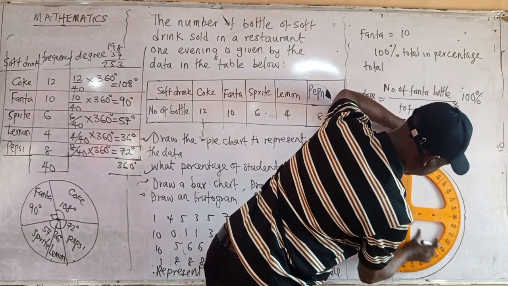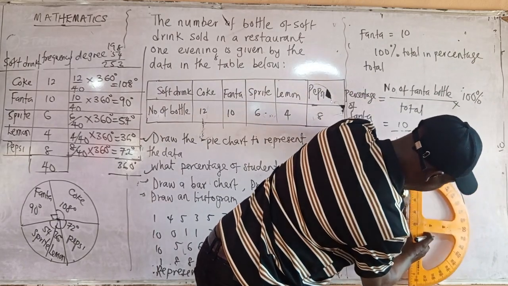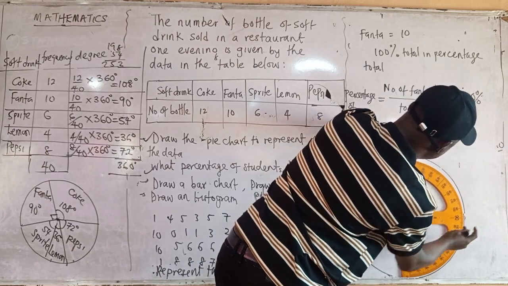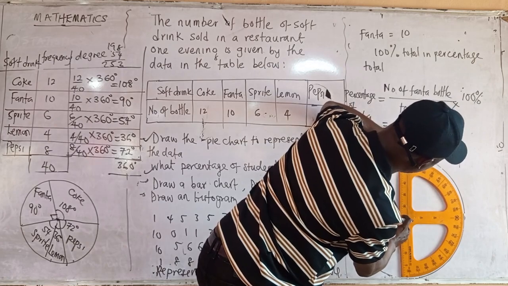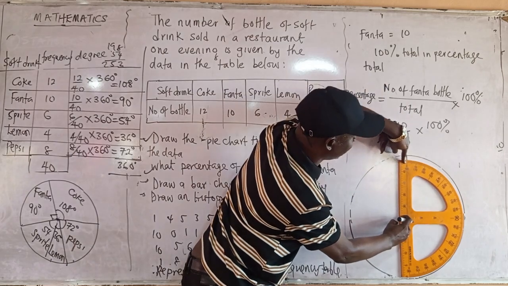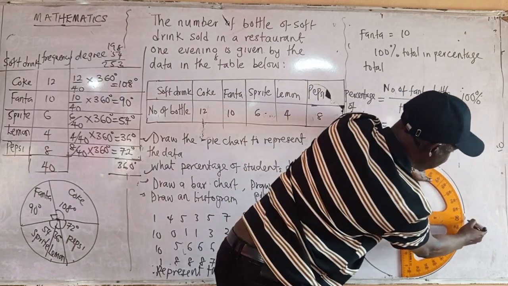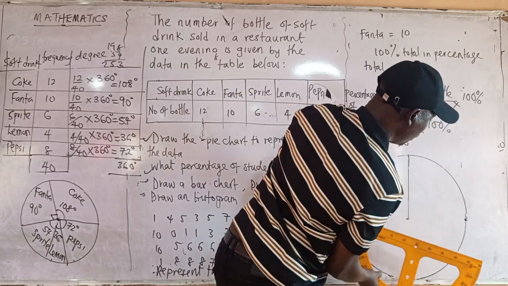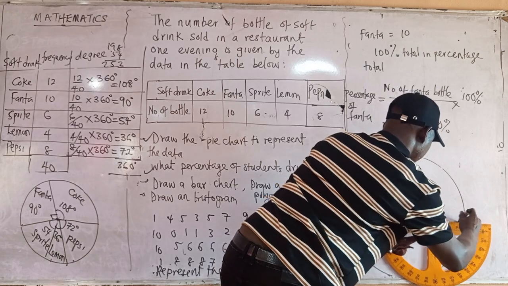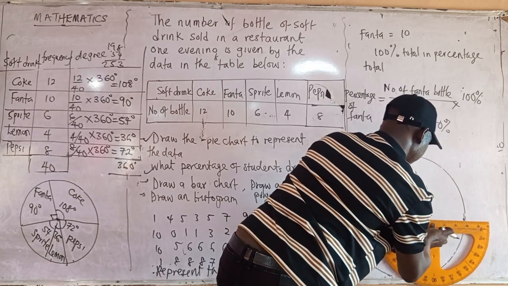Look at the hole. The hole is here. This is 90. This line must tally with this one. Look at the line here, this line must tally with this one. This is 90. Then you join it.